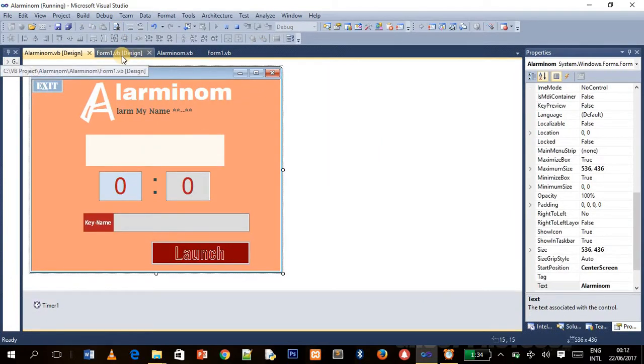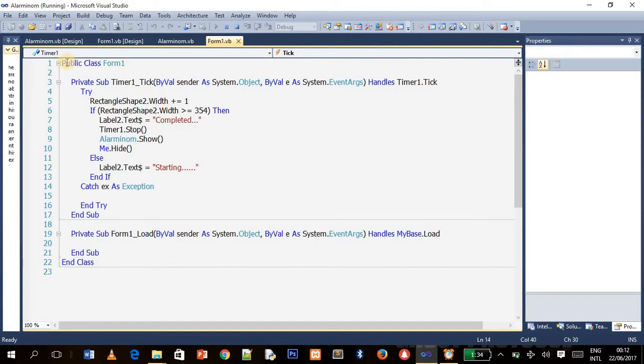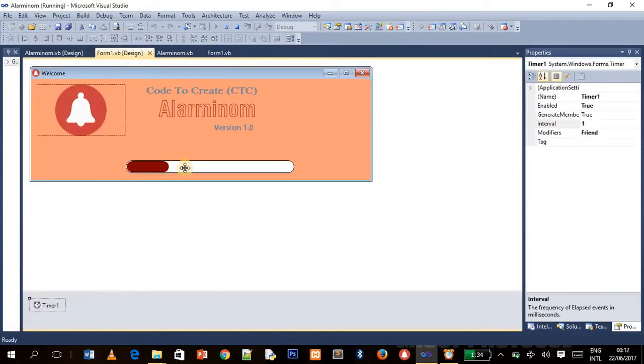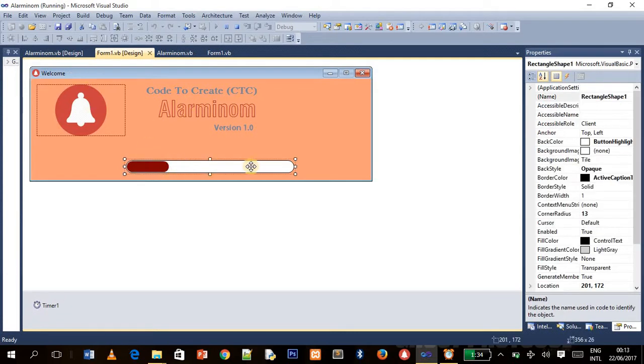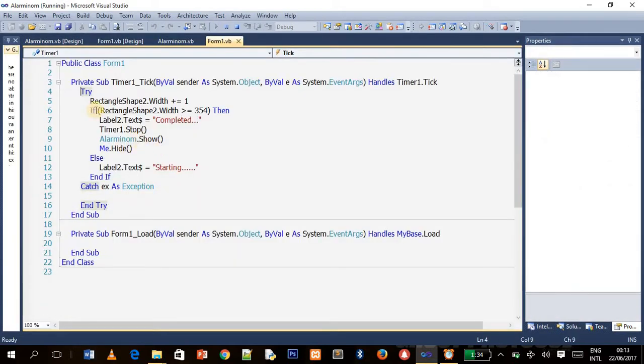On that thing again, this form load here that shows the aluminum, I'll quickly show you the code. First of all, this is a rectangular shape that I brought out from the toolbox, and you now put another. You see there are two rectangular boxes. This one is the large one, the first one, and the small one that will load. You use some code to make it animate, for it to load and open. And there's a timer here that will control it. If you go to the timer, you see that the timer controls this.